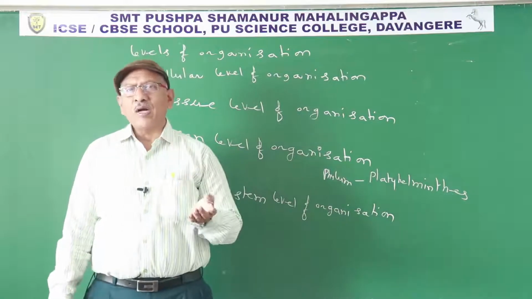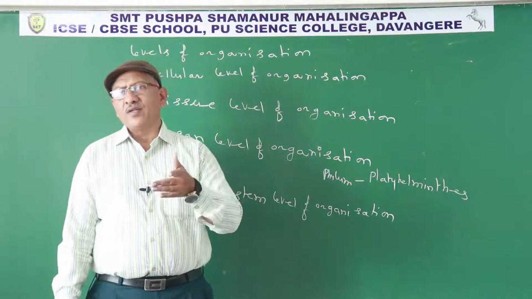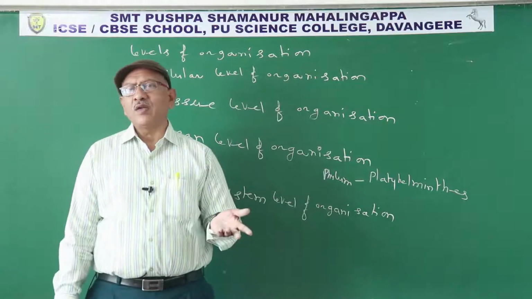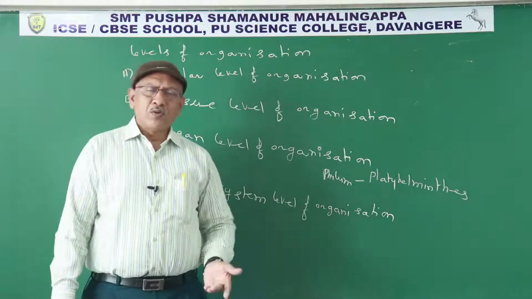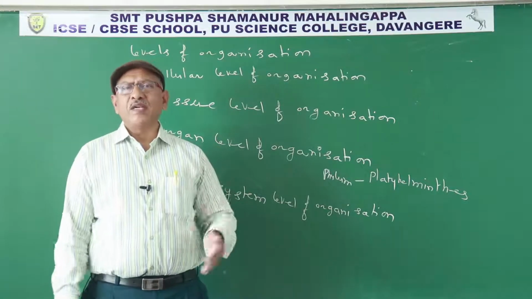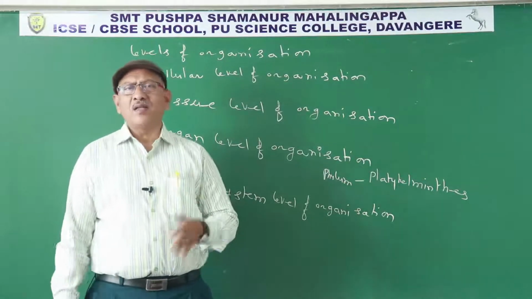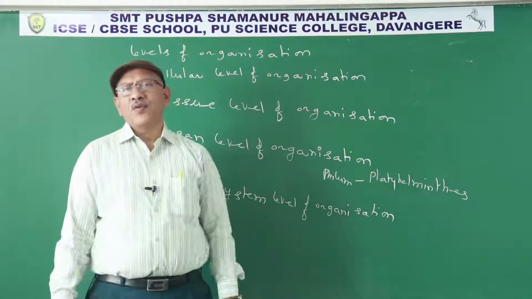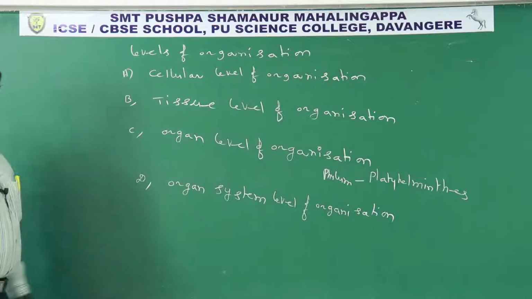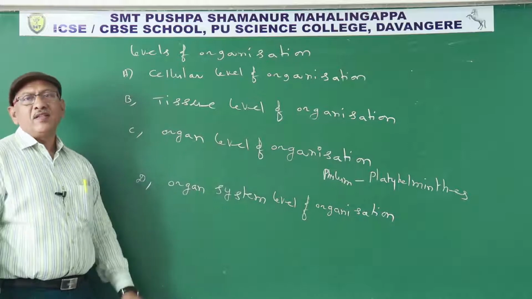The buccal cavity leads into the pharynx, the pharynx into the esophagus, the esophagus into the stomach. Then the duodenum, jejunum, ileum, cecum, colon, and rectum. All these different organs form the digestive system, one organ system. So in most multicellular animals, the organ system level of organization is seen.